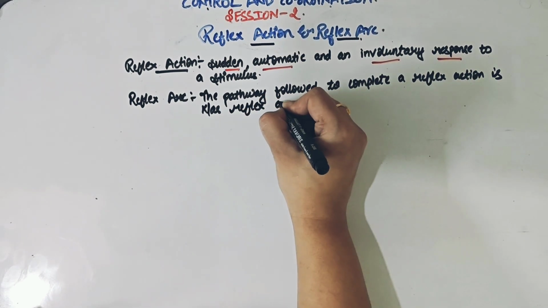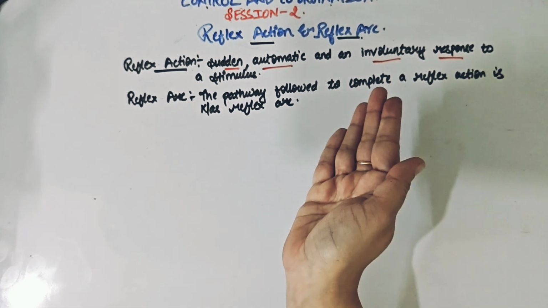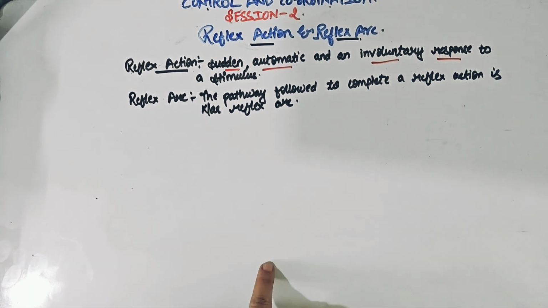So whatever pathway, or pathway in the sense here we mean that whenever we are performing an action, as we discussed in the first video, it goes through a series of steps, right?